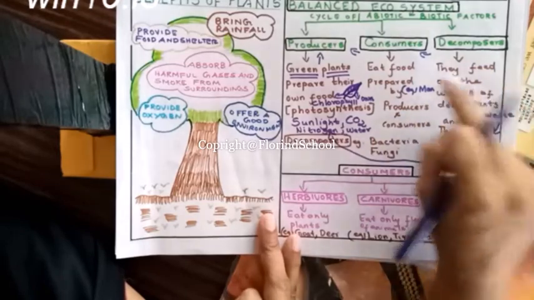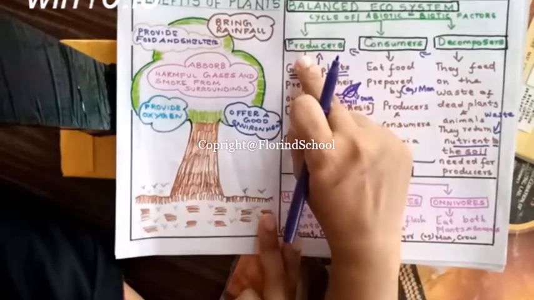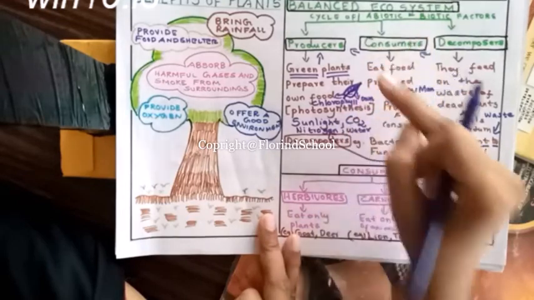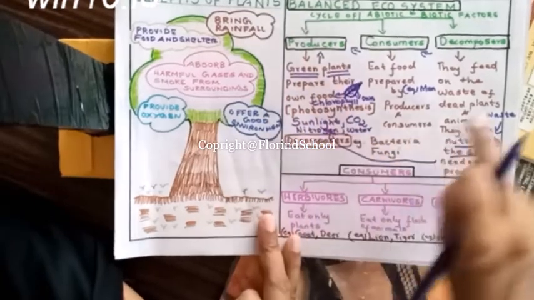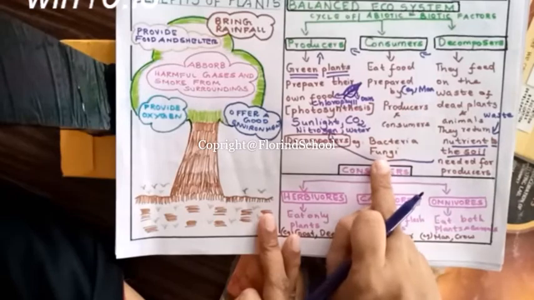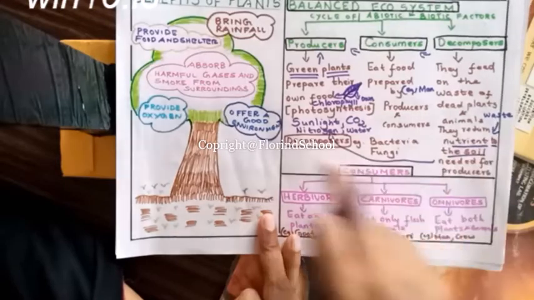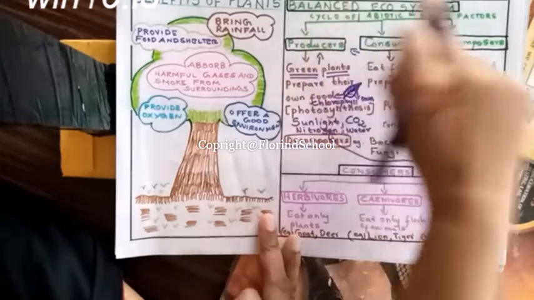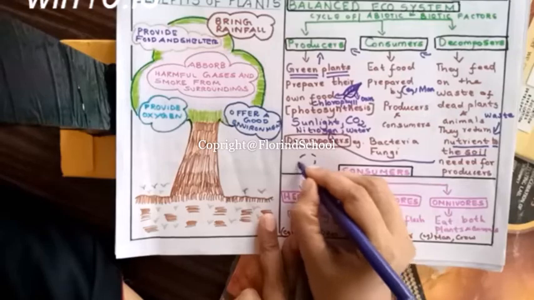Then the dead consumers, the dead producers, the waste of the consumers and the waste of the producers are eaten by the decomposers like bacteria and fungi, and they return to the soil nutrients which are helpful for the green plants to prepare food. So it goes on like a cycle.